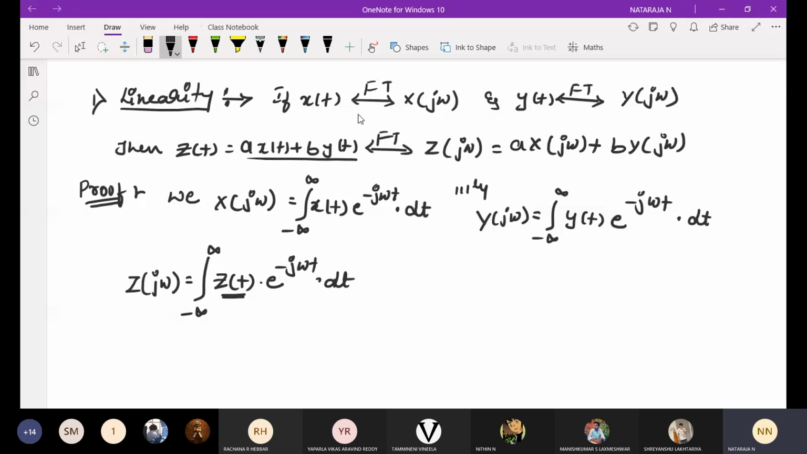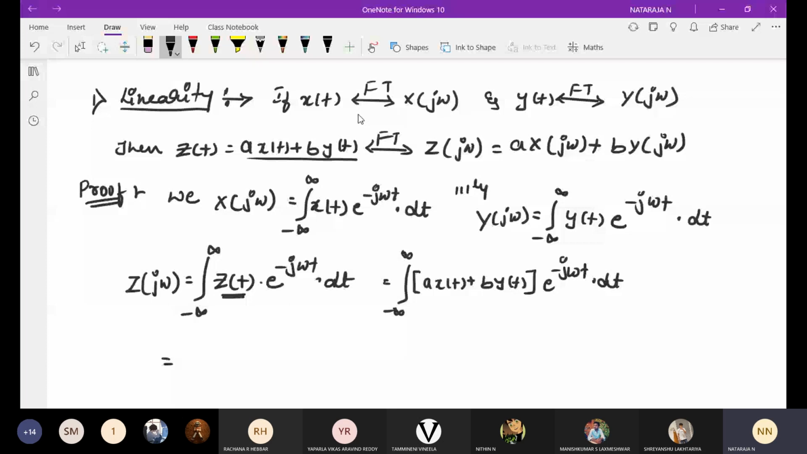Now I am going to replace it: integral from minus infinity to infinity, z of t is replaced by a x of t plus b y of t, into e power minus j omega t into dt. Okay, now what we need to do, I am going to separate the terms, a into x of t into e power minus j omega t, b into y of t into e power minus j omega t. You can multiply each term. I am going to skip one step.